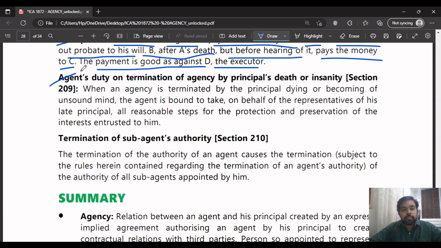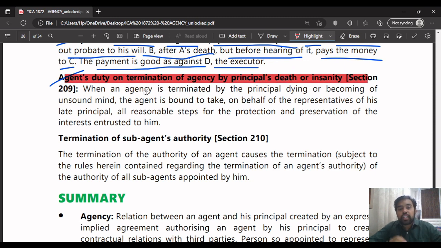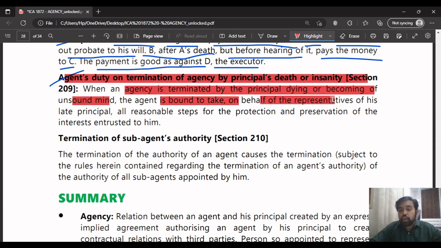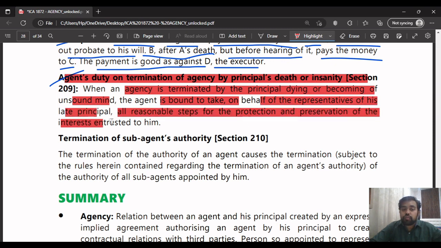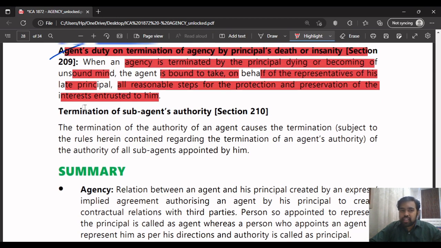It's very simple. Next point is agent's duty on termination of agency by principal's death or insanity. Where the agency is terminated by principal's death or by the principal becoming of unsound mind, the agent is bound to take, on behalf of the representatives of his late principal, all reasonable steps for the protection and preservation of the interest entrusted to him. So that is one simple point.